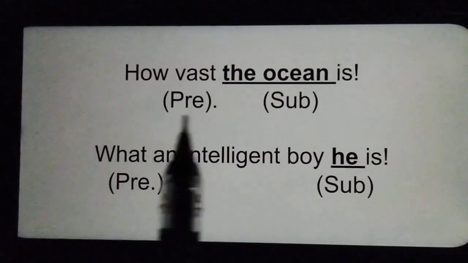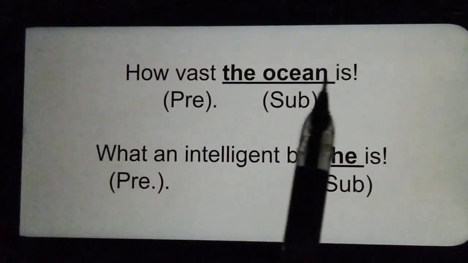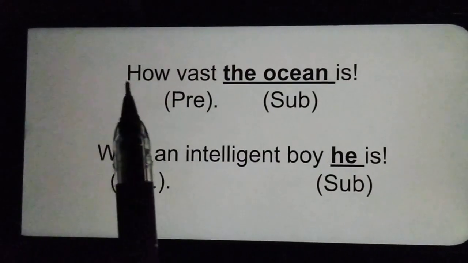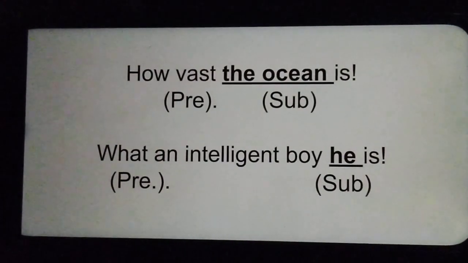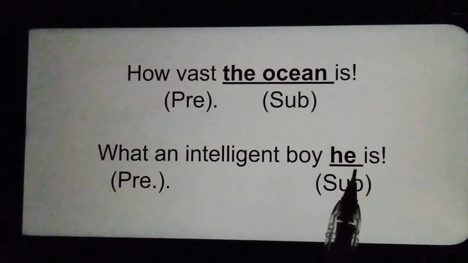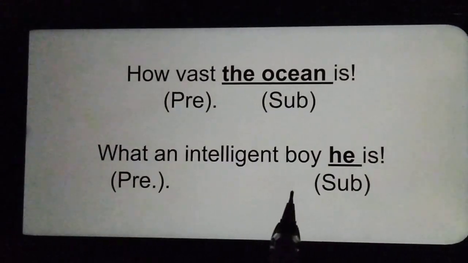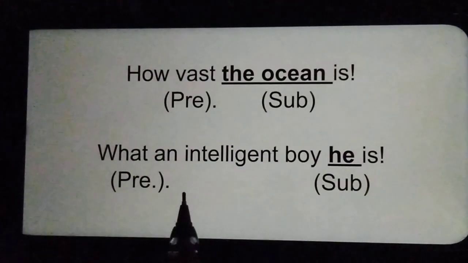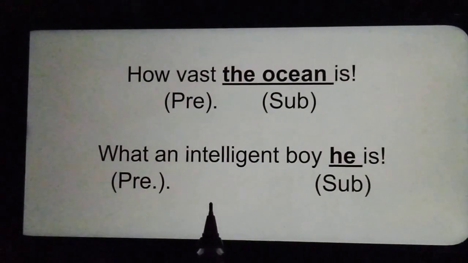Next is "How vast the ocean is." Now these are exclamatory sentences. The sentence is about the ocean, so the ocean is subject and how vast is is your predicate. Next one is "What an intelligent boy he is." The sentence is about he, so he is subject. What an intelligent boy is, it's your predicate. So the subject may be in starting, it may be at the end, or it may be in the middle.